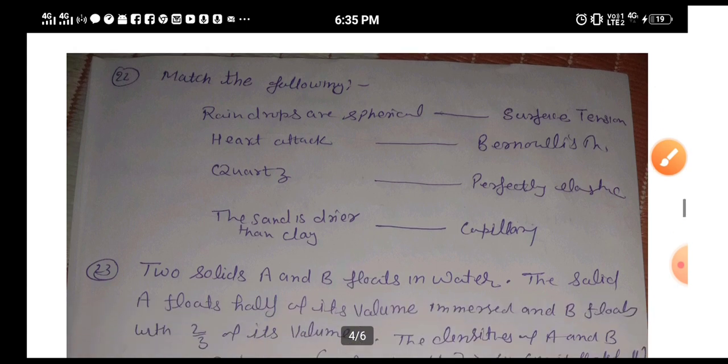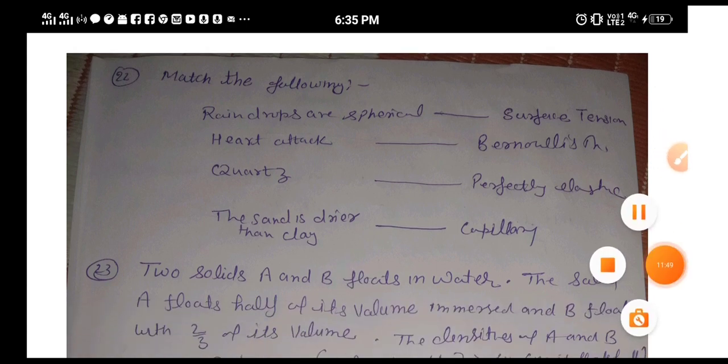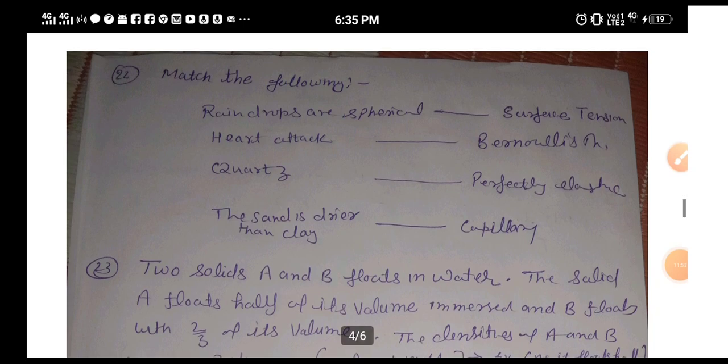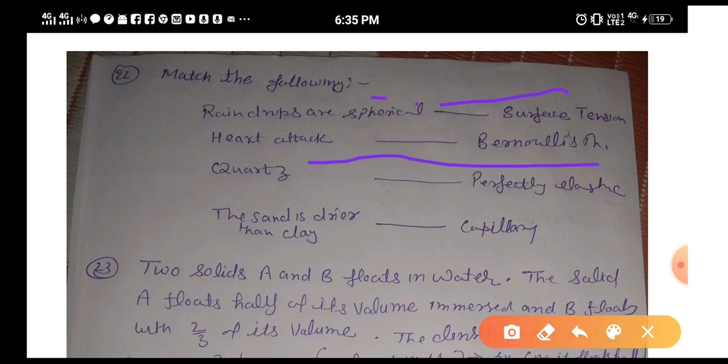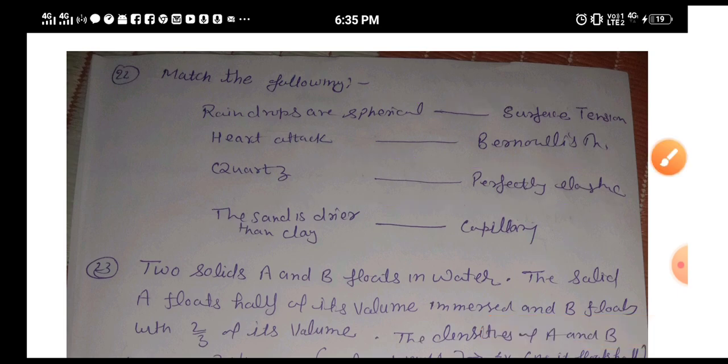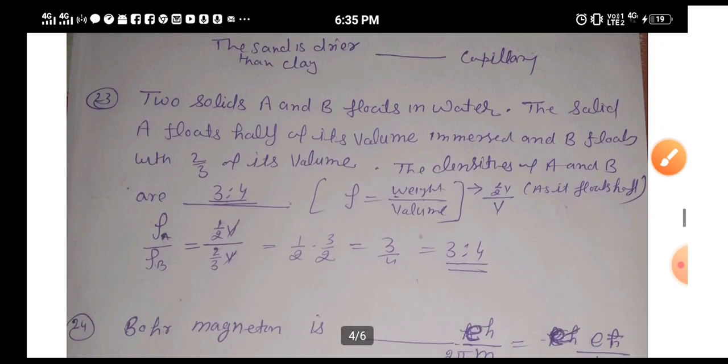Question number 22, match the following. So it is very easy, dear friends. Spherical drops are due to surface tension. Heart attack can be explained by Bernoulli's theorem. Quartz, just now we have studied, is perfectly elastic, and sand is drier because of capillary action. Next is question number 23: two solids A and B float in water. Solid A floats with half of its volume and B floats with 2/3 of its volume. If you have gone through my video on Archimedes principle, then I have explained there that if anybody wants to float, then it has to remove water equal to its weight.